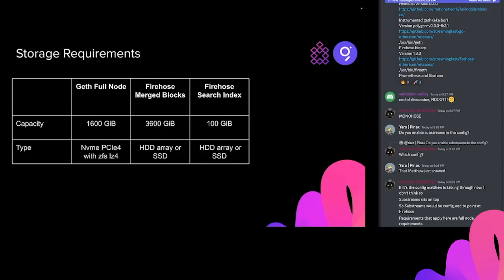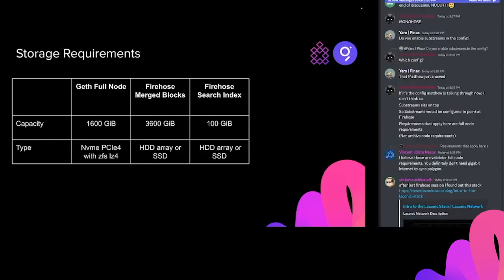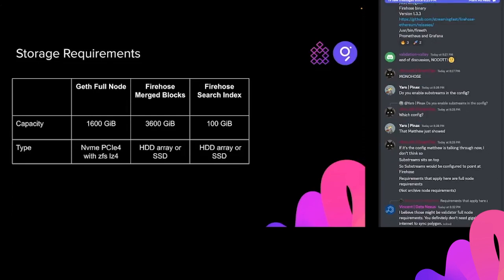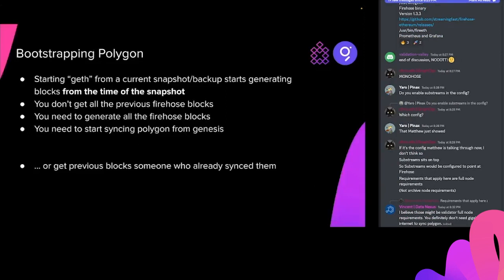NVMe, PCIe, LZ4, whatever. Get fast storage to run your Polygon node. The merge blocks and the index can be on much slower storage, just based on what you need. We actually store things on HDD in a big HDD array. A big array of spinning disks works fine for storing merge blocks. Okay, next.